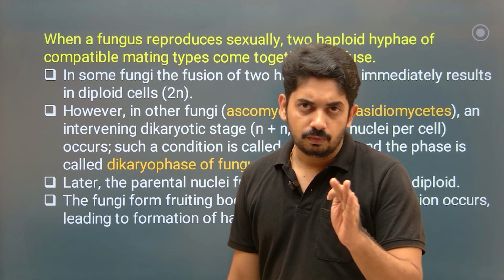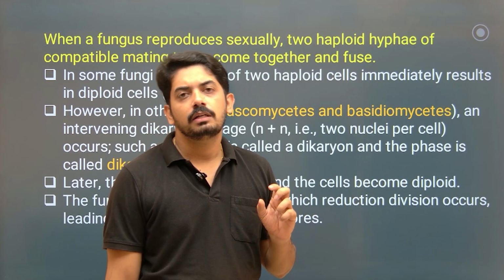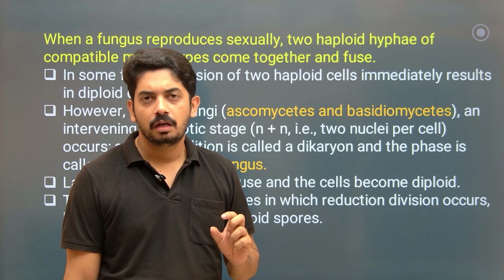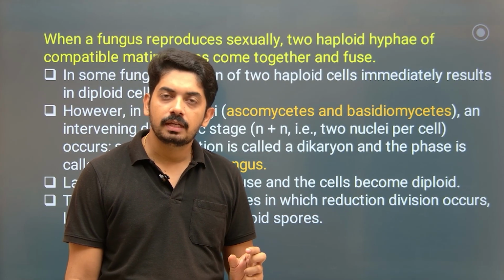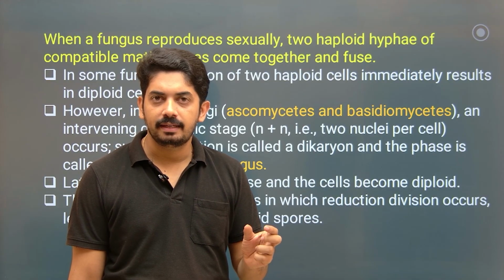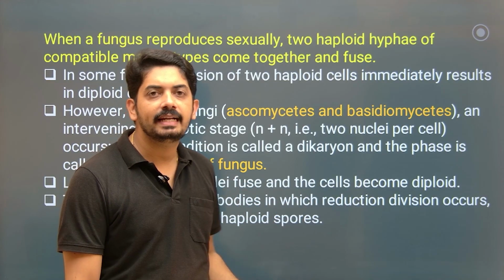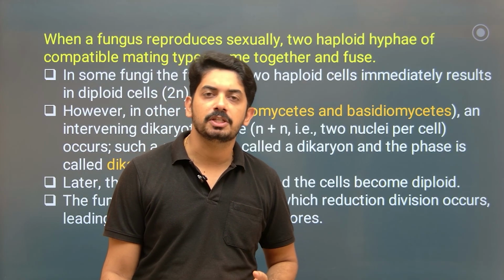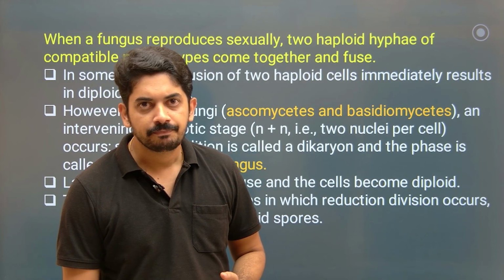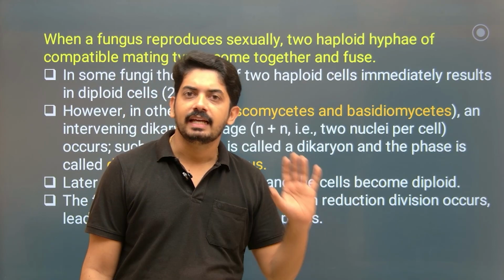See, I want to tell you one thing here. Without explanation of where they fuse and how they multiply, we don't understand this. That's why in the next slide I try to take some information from Basidiomycetes, where it is clearly explained.